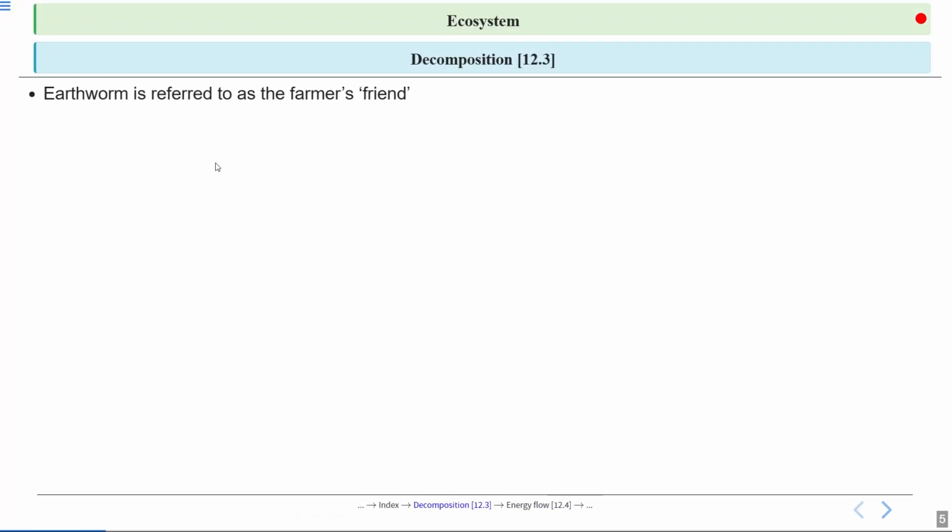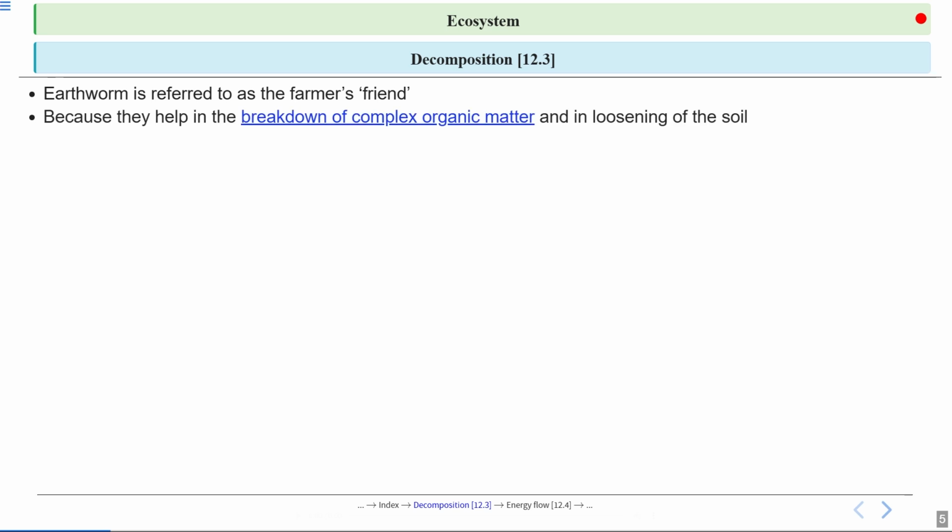Okay, so let's start with today's session. Today we'll be talking about the topic decomposition. Let's start by looking at the earthworms. You might have heard about the earthworms. They are known as the farmer's friend. This is because they play a really important role in the ecosystem, especially in soil health. Earthworms are like tiny gardeners working underground to help plants grow. They break down complex organic matter like dead leaves and plants, and they also loosen the soil as they move through it.